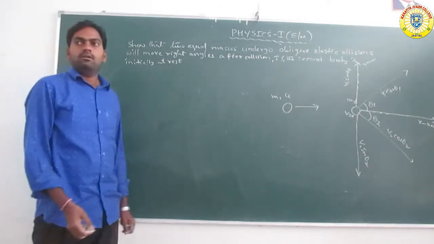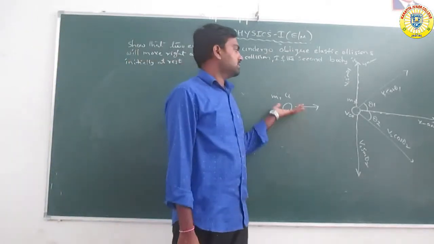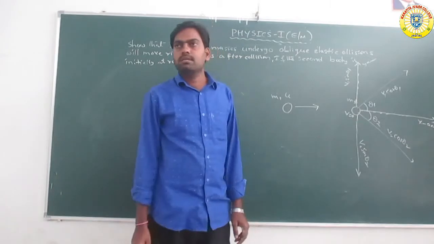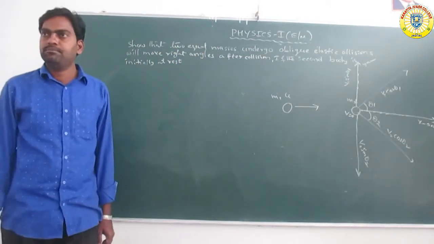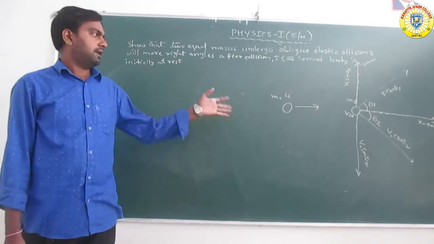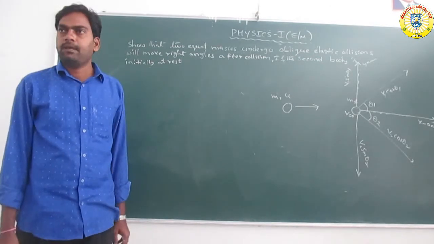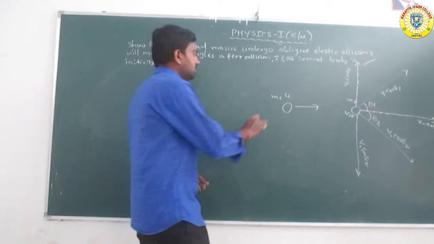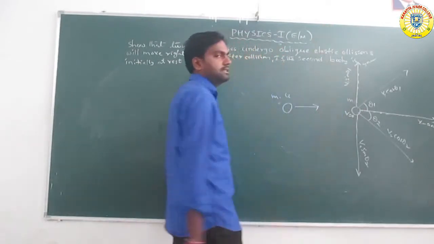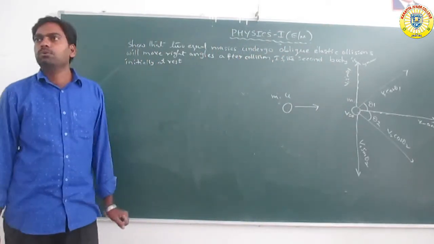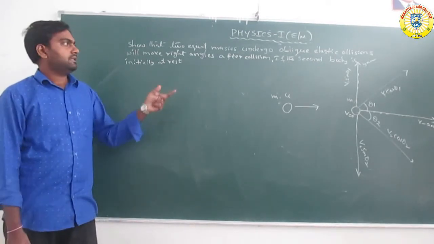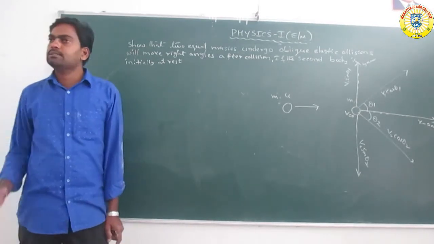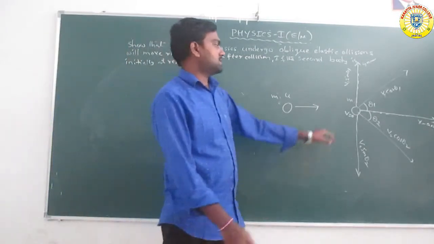So now observe, the two bodies are taken. The two bodies have the same mass, that is m, or m1 and m2. M means similar mass. M is the mass of the two bodies. So here the given condition is that the second body is initially at rest.